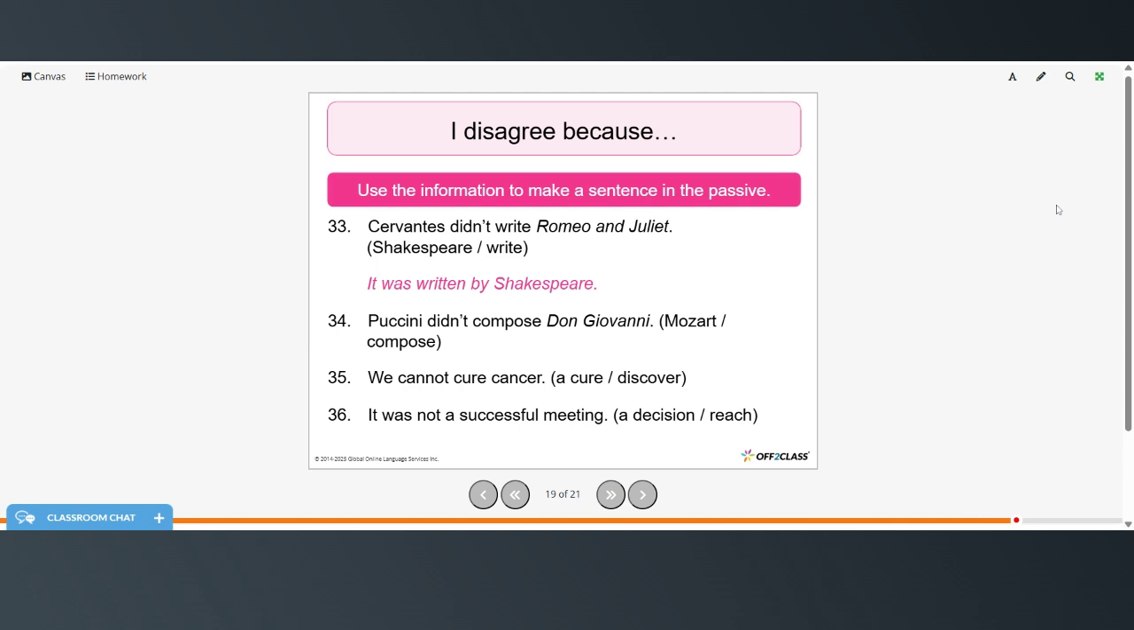So now use the information to make a sentence in the passive. And the first one is done for you as an example. Cervantes didn't write Romeo and Juliet. It was written by Shakespeare. So go ahead and try these on your own, and then restart when you're ready to check your answers. Puccini didn't compose Don Giovanni. It was composed by Mozart. We cannot cure cancer. A cure has not been discovered. It was not a successful meeting. A decision has not been reached.